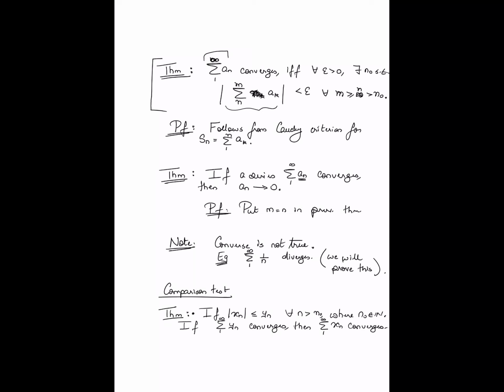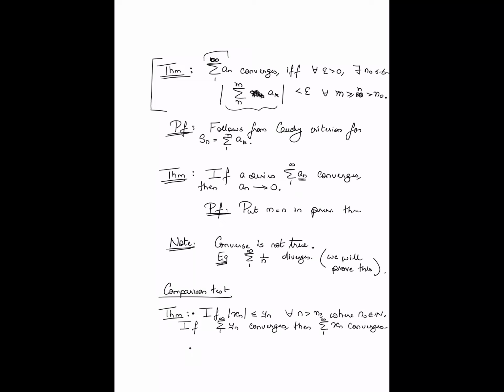If this is true, and if the series summation yn converges, then in fact the series summation xn also converges, right? So if you come up with an upper bound to the summands in absolute value, and if that upper bound series converges, well, then your original series also converges. That's what the comparison test for convergence tells you.